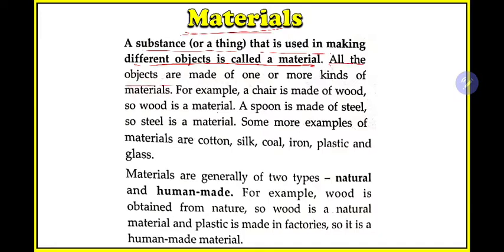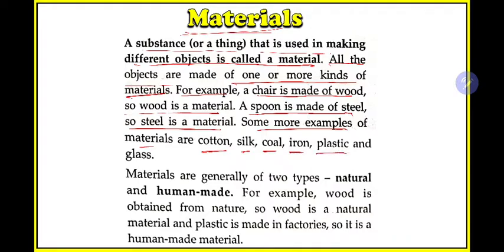All the objects are made up of one or more kinds of material. As I told, for making a chair you need nails, wood. So all the objects are made up of one or more materials. For example, a chair is made up of wood, as wood is a material. A spoon is made up of steel, so steel is a material, okay. Some more examples of materials are cotton, silk, coal, iron, plastic, etc.